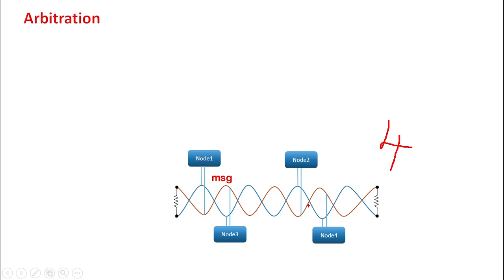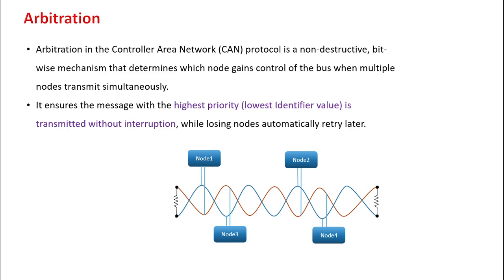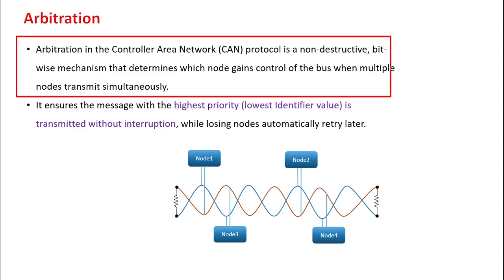Arbitration is a process where multiple ECUs are transmitting messages and only one message will be transmitted based on the priority. Now let us see what will happen here. Arbitration in a CAN protocol is a non-destructive bitwise mechanism to determine which node gains the bus access for transmitting data whenever multiple ECUs are transmitting data. This is called arbitration.